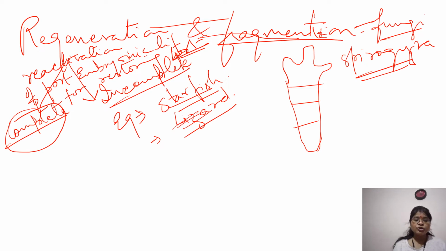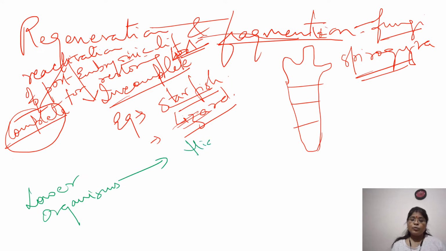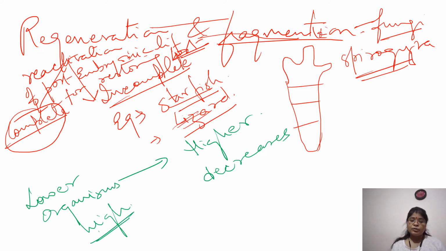And with regeneration, what do we see? As we move from lower organisms, I hope this term is clear, to higher, what do we find? That this capacity of regeneration decreases. They have high regeneration capacity, and as you move from lower to higher organisms, it decreases.